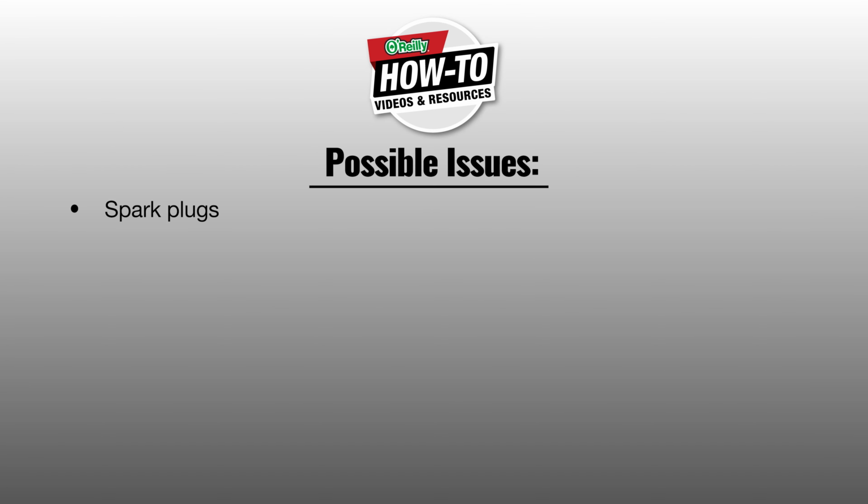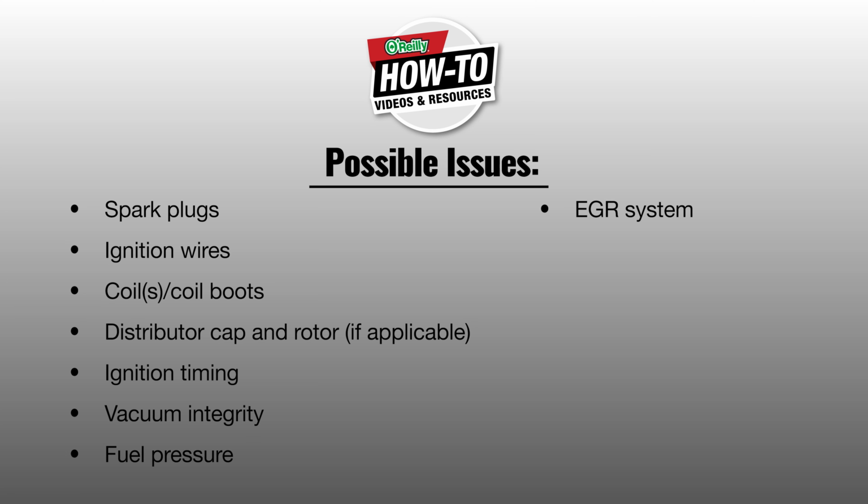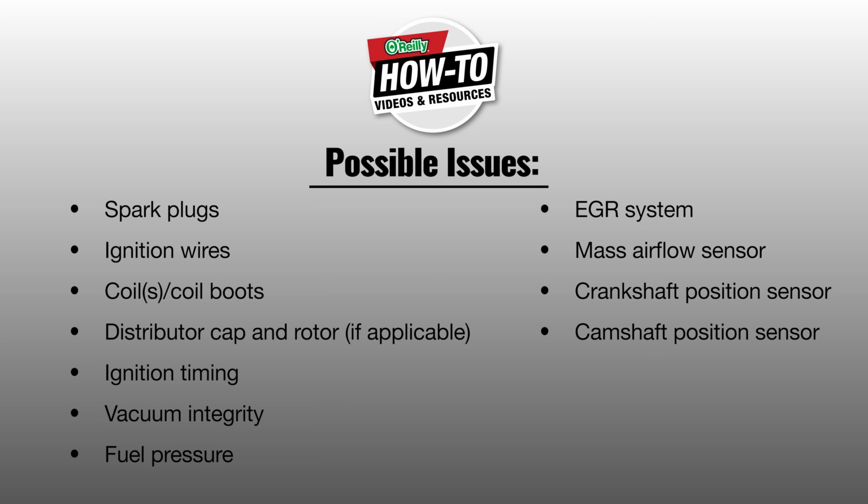There are several potential causes for a misfire code, including issues with spark plugs, ignition wires or coils, a damaged or worn distributor cap and rotor, if applicable, inaccurate ignition timing, poor vacuum integrity or fuel pressure, your EGR or exhaust gas recirculation system, mass airflow sensor, crankshaft or camshaft sensors, throttle position sensor, or engine components like a failing valve or head gasket.